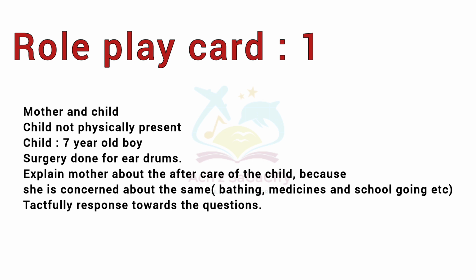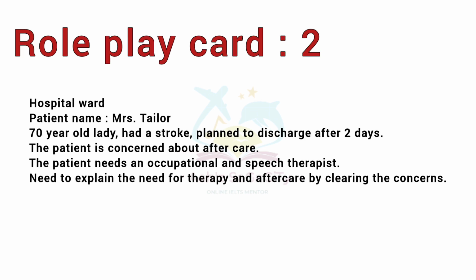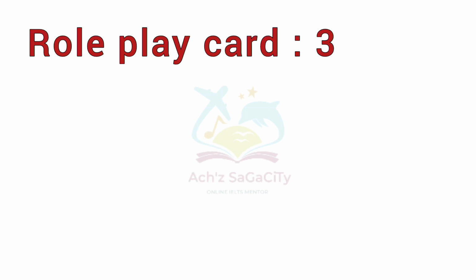Very minimal information they gave in the card. And now coming towards the role play card 2, hospital ward, patient name Mrs. Taylor, 70-year-old lady, had a stroke and planned to discharge after 2 days. So the patient is concerned about aftercare. So the patient needs an occupational and speech therapist. So we need to explain the need of the therapy and aftercare by clearing the concerns. So that's about the second role play card. I hope you understood about the content. Again, the information is very minimal.